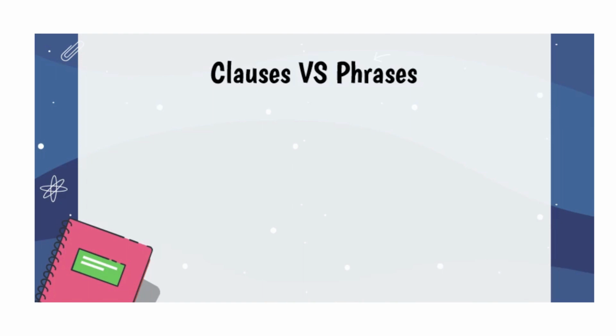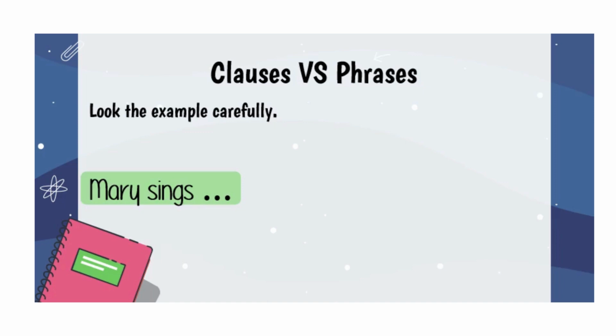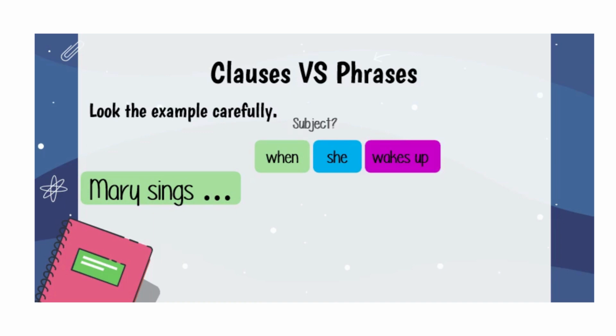Sometimes people are confused about how to differentiate a clause and a phrase. So let's take a look at the example carefully. Mary sings when she wakes up. Does it have a subject? Yes, she. Does it have a verb? Yes, wakes up. So it means that the sentence when she wakes up is a clause.